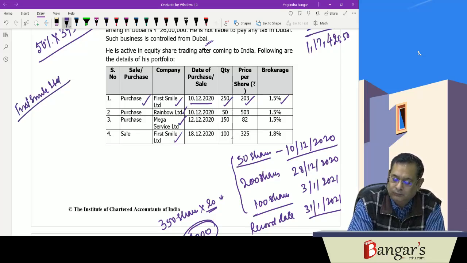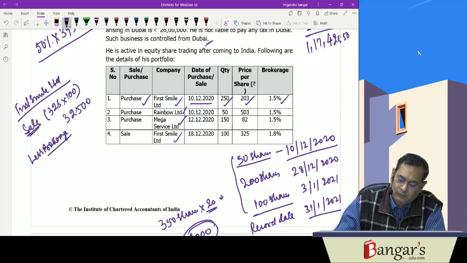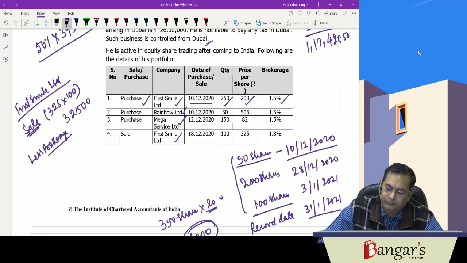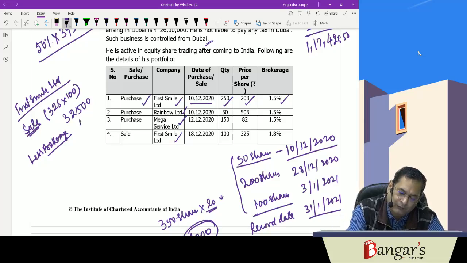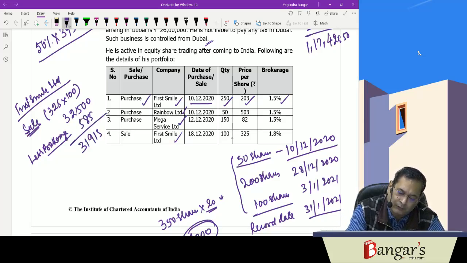Here sale consideration is 325 into 100, that is 32,500, less brokerage, 32,500 into 1.8%, which is 585. It is 31,915.